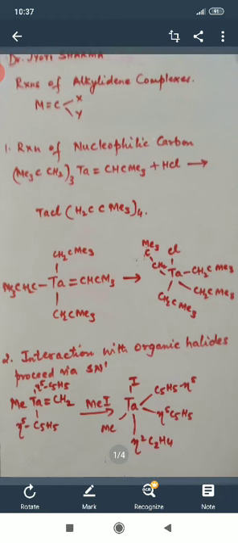Last time we discussed the alkylidene complexes. What does that mean? That means they are the Schrock type of complexes in which the carbene carbon atom is divalent and bonded to the metal atom through a double bond, and the two valencies, X and Y, which have been shown here, are satisfied either by H or by R groups.